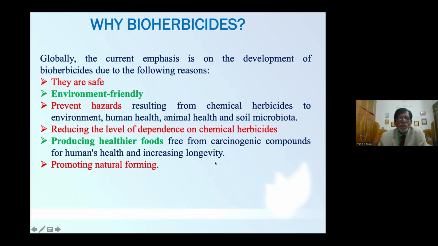This is why we are going for bioherbicides. As you know, pesticides are impacting us as well as the environment. To have safe, effective products: they are safe, environmentally friendly, prevent hazards, reduce the level of dependence on chemical herbicides, produce healthier foods, and promote natural farming.